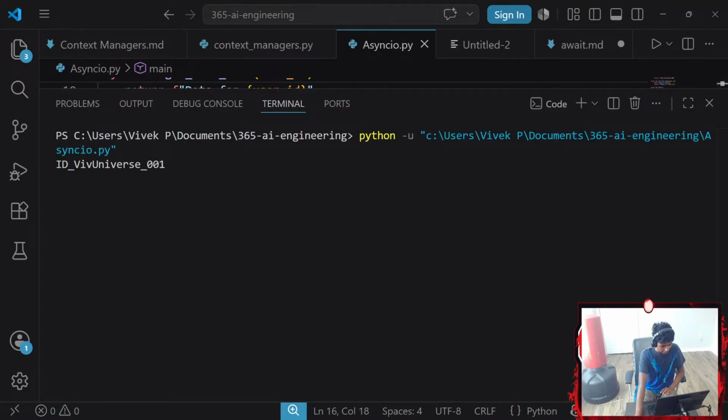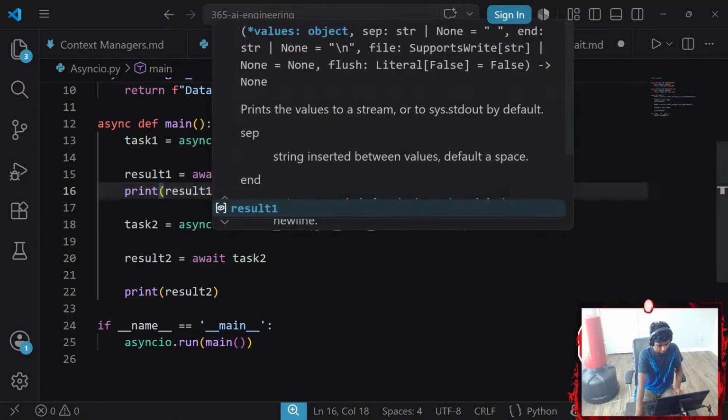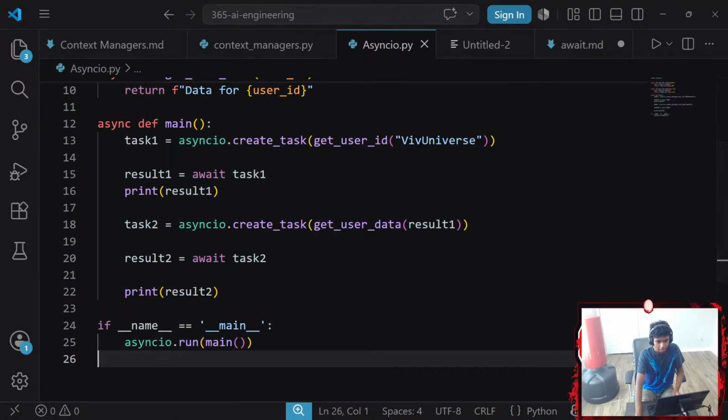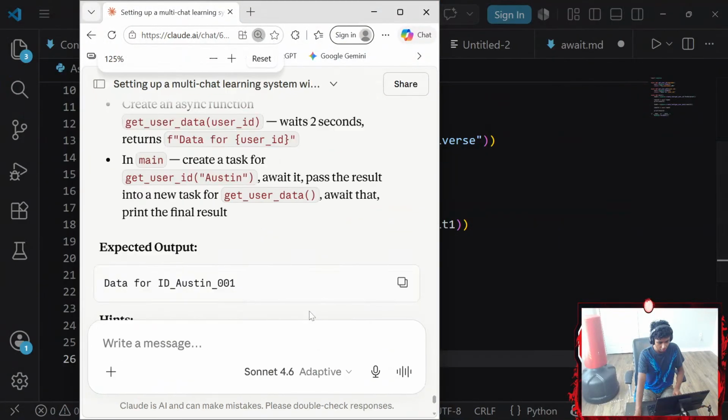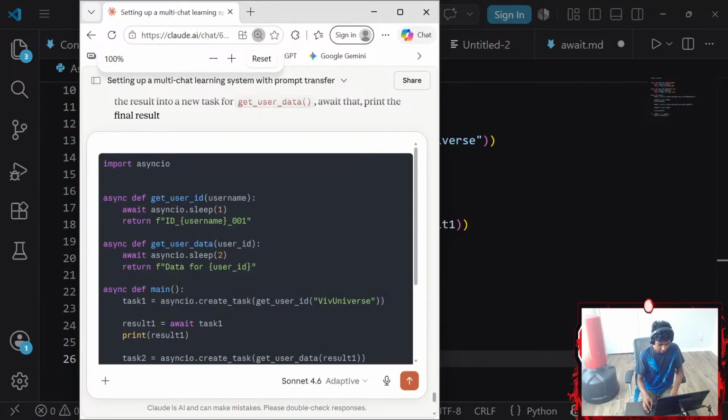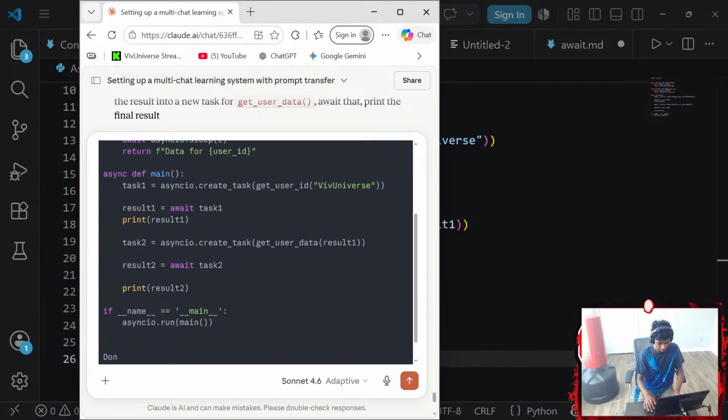This is going to give me the ID, Viv universe 1, data for Viv universe 1. Control A, Control C. And now let me go ahead and grab the plot up here. Then we're going to paste it and say done, exclamation.